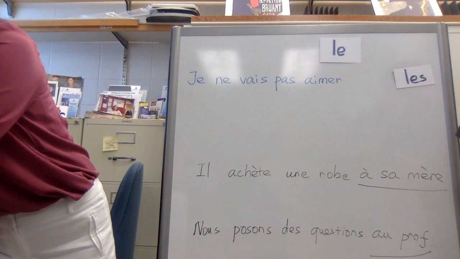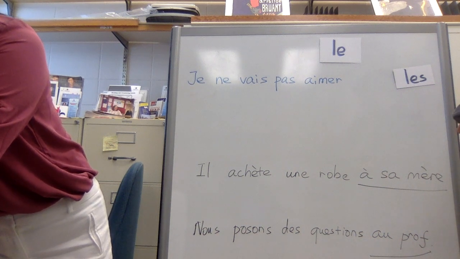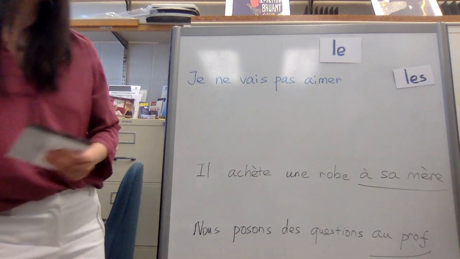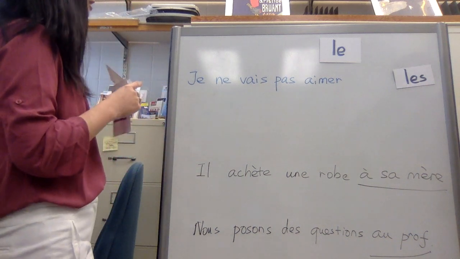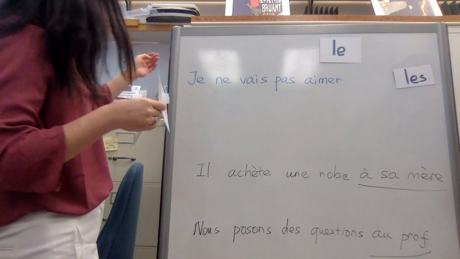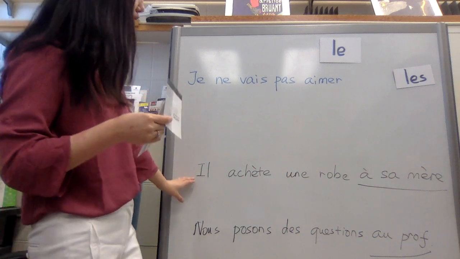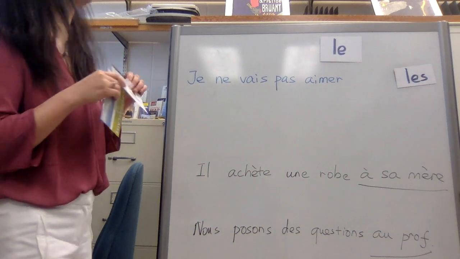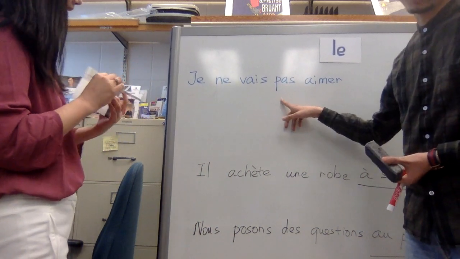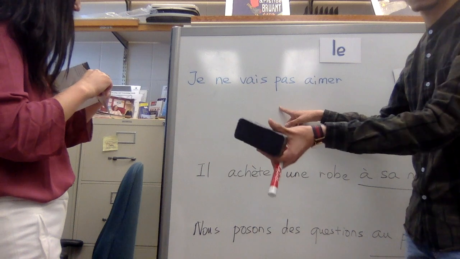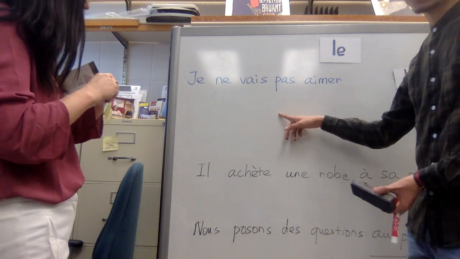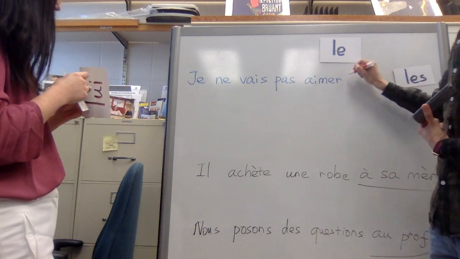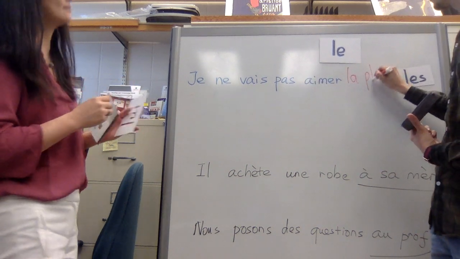Okay, so Florent just explained to you how we can know if a complement is direct or indirect. Previously, we have seen all the examples with the direct, but when we look into these two sentences, we know they are indirect. Why is that? So in those examples that we saw, as Madame just said, it was a direct object complement. Je ne vais pas aimer la plage.